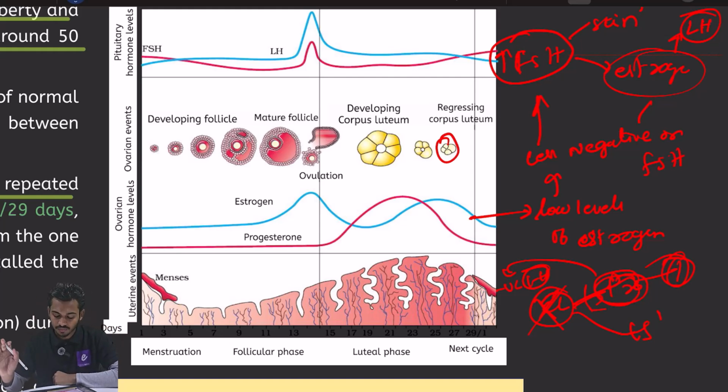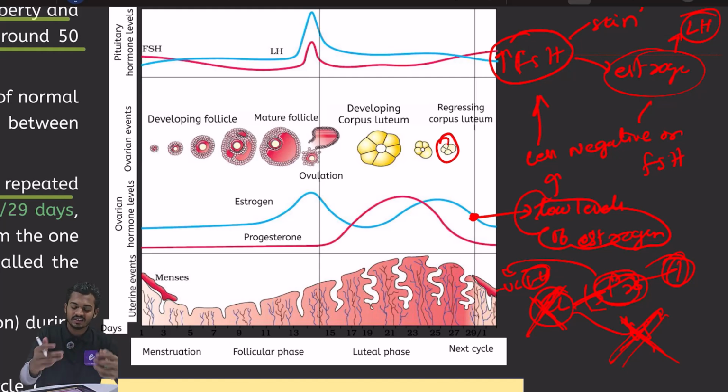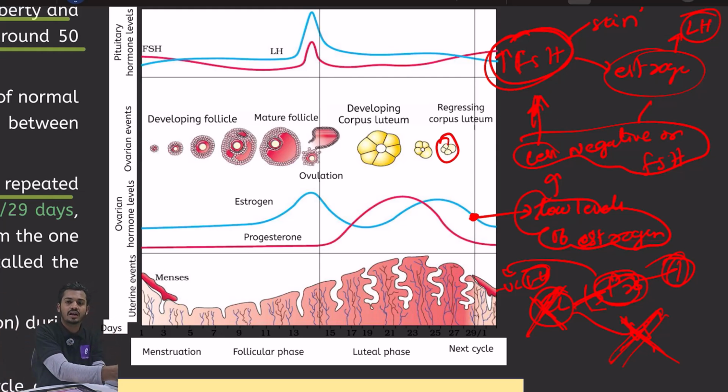The endometrium will fall. Because the corpus luteum is dying, estrogen levels will also fall. There will be no estrogen. So at the end of the cycle, you can see here, there are low levels of estrogen. So if there are low levels of estrogen, there is less negative feedback on what? FSH. Again, there will be an increase in FSH. The same story keeps on repeating every month between menarche and menopause. Between menarche and menopause, every month this cycle keeps on repeating. And you can see the cyclical changes are happening between pituitary hormones, estrogen, progesterone, then in the ovaries, and it is happening in the endometrium.